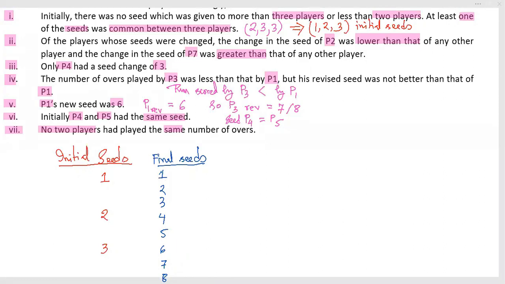Let me take one information. Let's say from 3, there are 3 people with that stage. So what would be the scenario? 3 to 6, 3 to 7, and 3 to 8. Now, if these are 3 people, then what can I write? Change of seed number. 3 to 6 means it would be a 3 change, 4 change, and this is a 5 change.